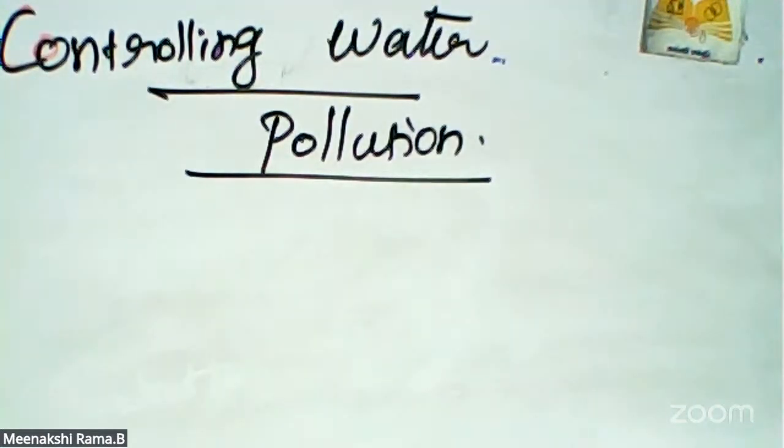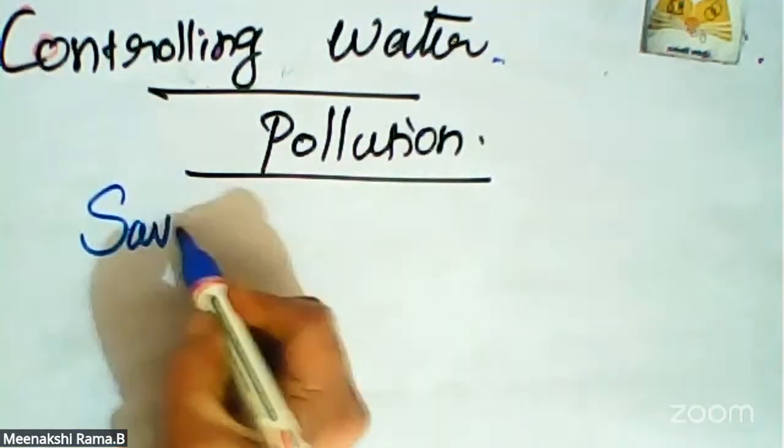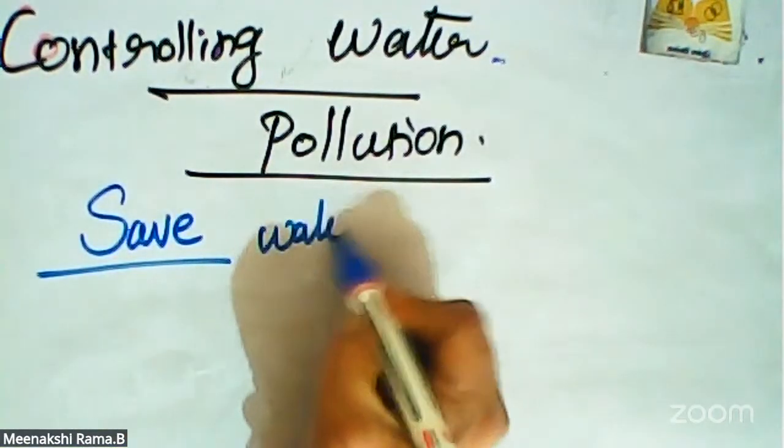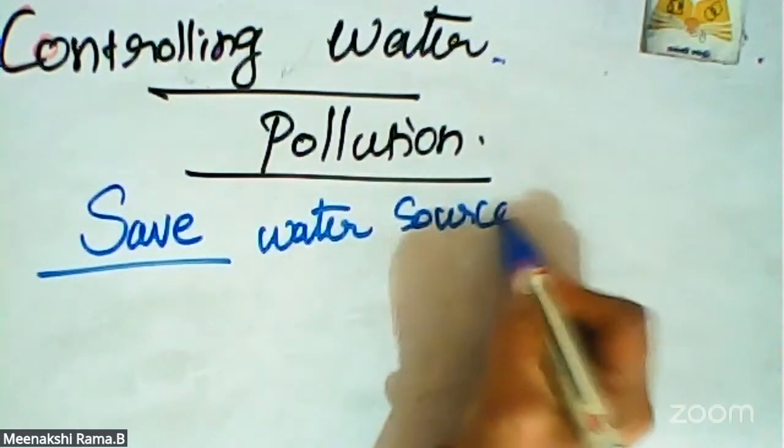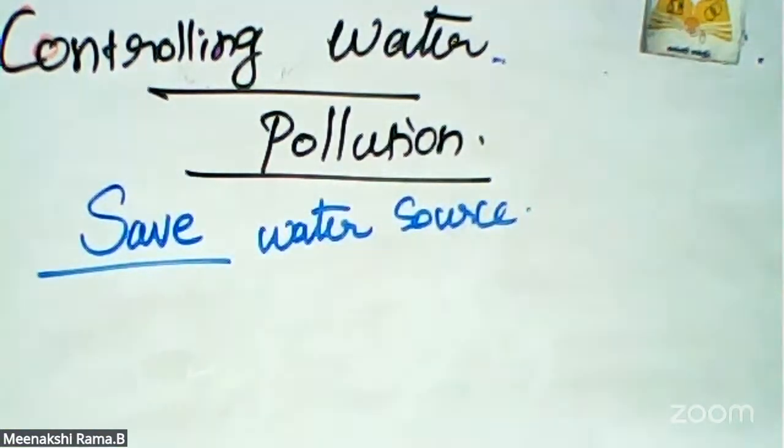But nowadays, the water bodies are polluted with waste ranging from plastic and toxic substances also. All of us can take immediate steps to save our precious matter. We want to save the water sources. How can we save that? First one, use detergents that are biodegradable and avoid those that contain toxic chemicals.